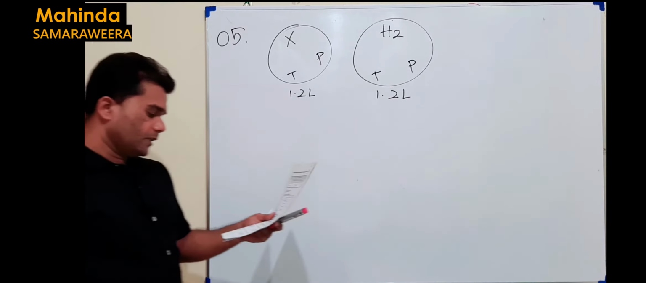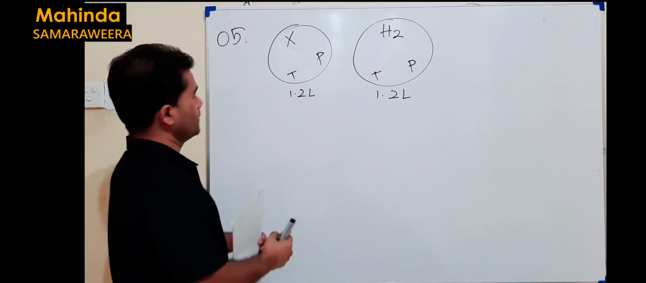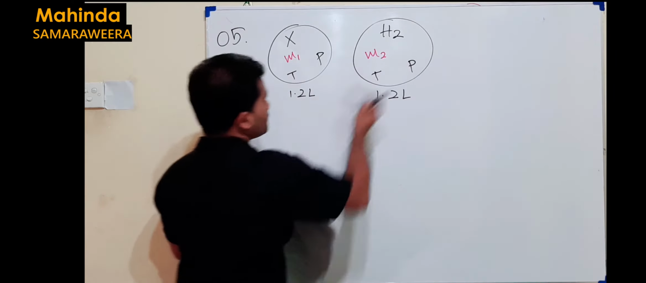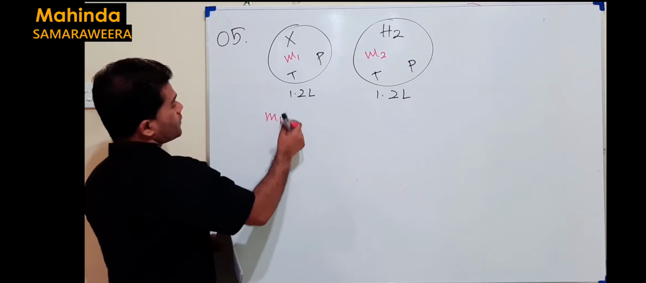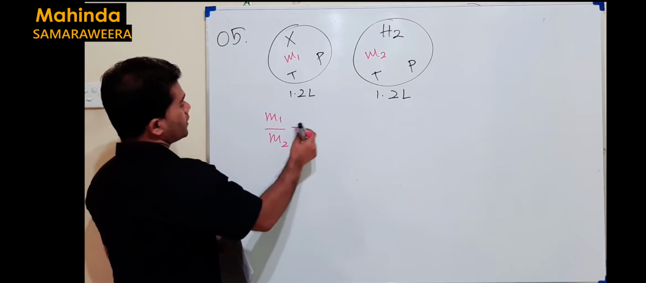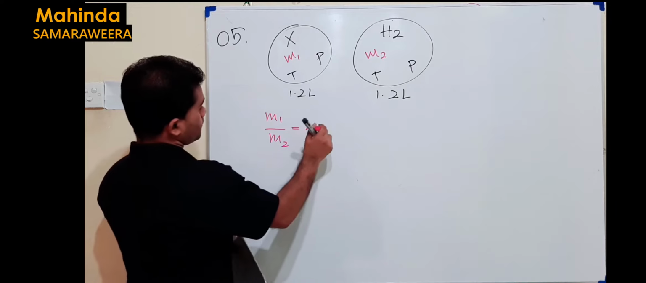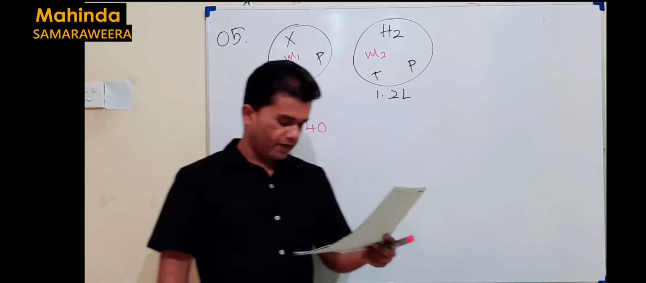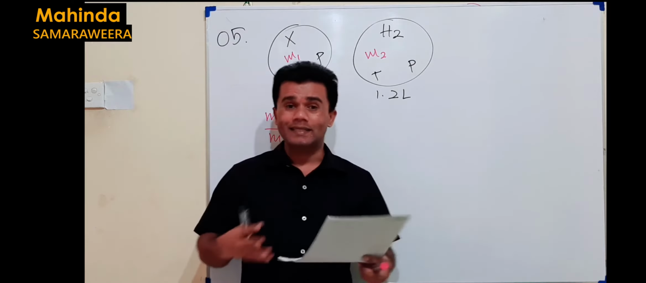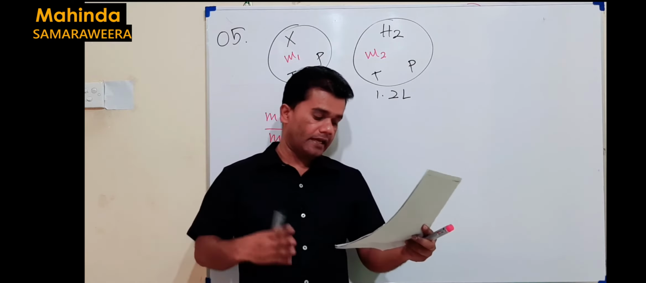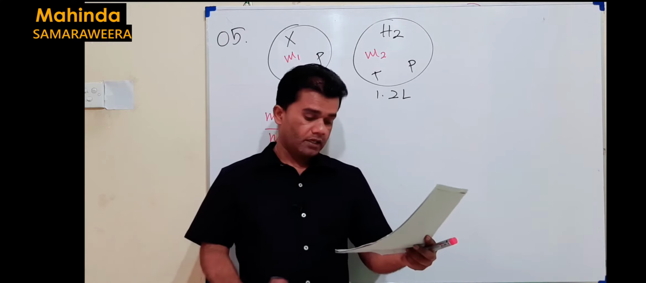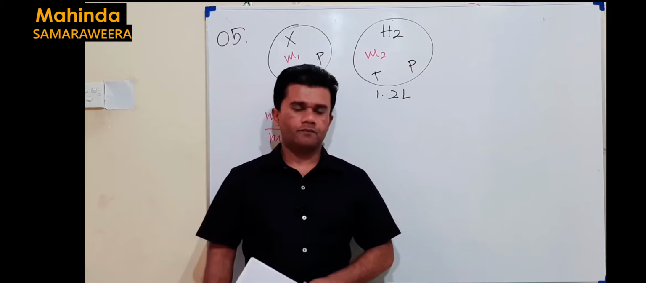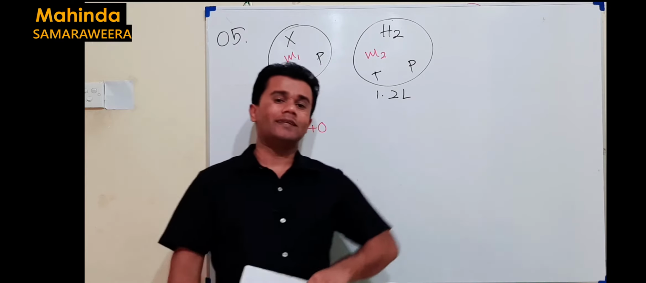But what is the difference here? The mass ratio of these 2 gases is given. I assume here the mass is M1, here the mass is M2. So what you are given is the mass ratio M1 over M2 as 40. This is the information given. Now your question is to find out this. We compare that gas with these known gases: lighter than ammonia, lighter than chlorine, heavier than sulfur dioxide. So how do we compare 2 gases like this? What is the factor we need for that?